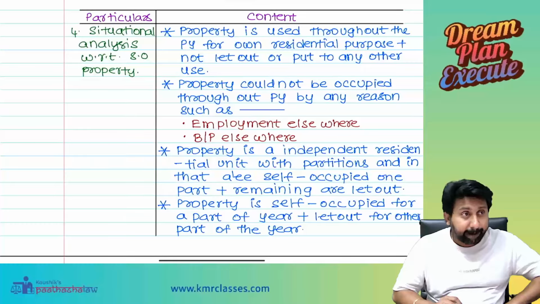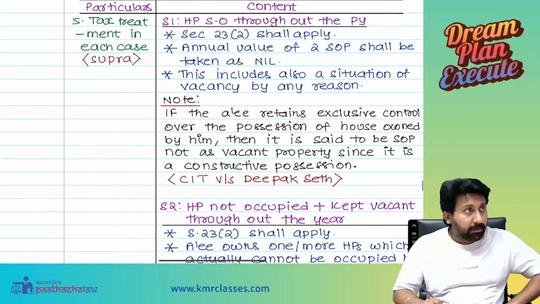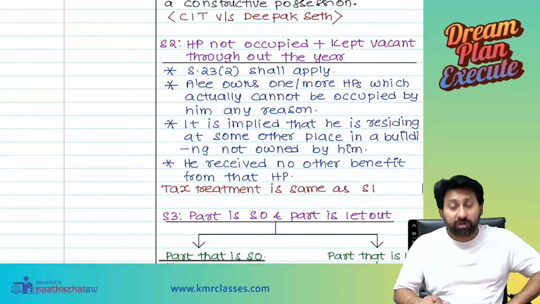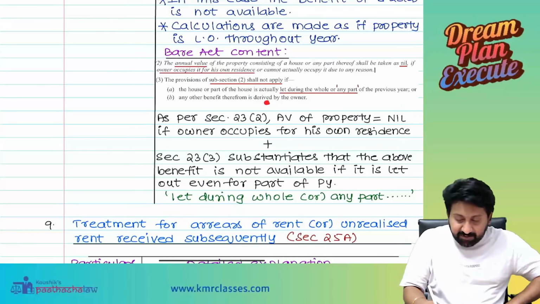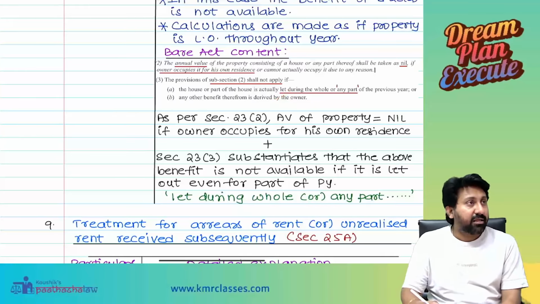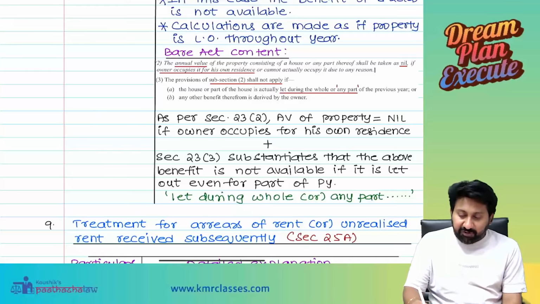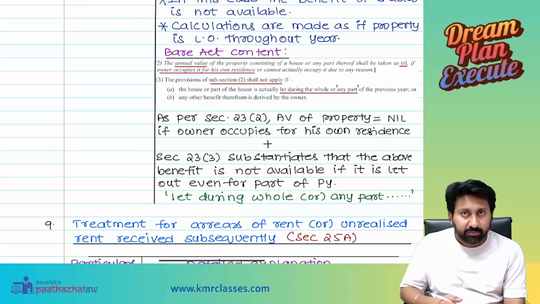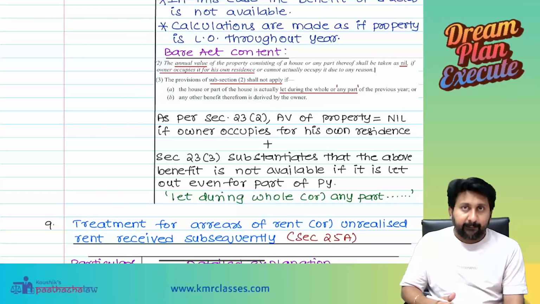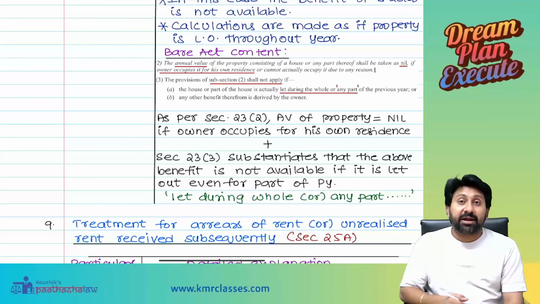What kind of benefit can be derived other than letting it out? In clause B, you are asking, in this particular clause B, what could be the other kind of benefit that he can get? Correct? Yes, sir. See, if I give it for let out, I will get some rental. Okay, that will come under the first category.